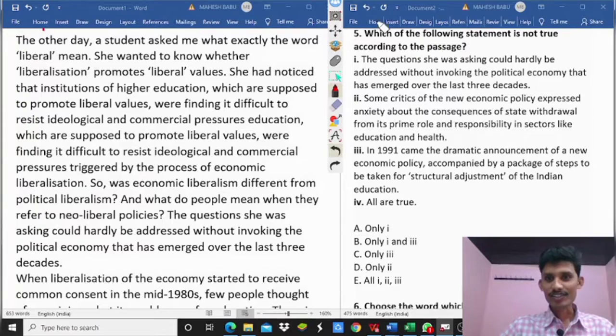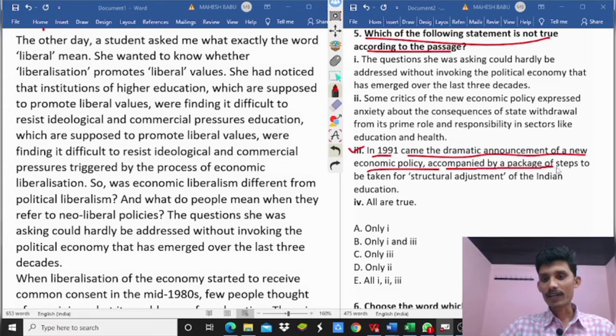Next, fifth question. Which of the following statements is not true according to the passage? So, not true. So, option 3. In 1991 came the dramatic announcement of a new economic policy accompanied by a package of steps to be taken for structural adjustment of the Indian education. So, we can easily identify the third option. Why? Because the third option mentions 1991.